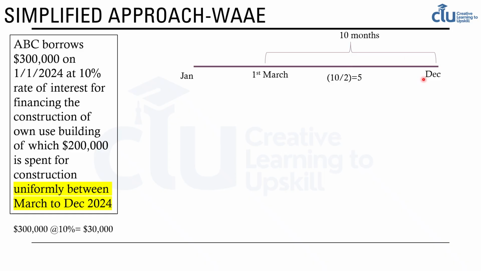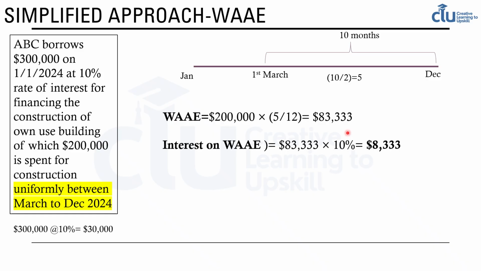So going by this, we calculate the weighted average accumulated expense, which is 200,000 multiplied by 5 divided by 12 months in that year, which amounts to $83,333. And interest on weighted average accumulated expenses, 10% of that, which is 8,333.